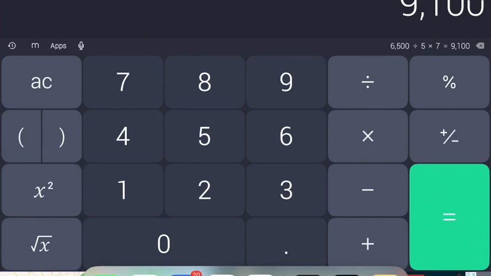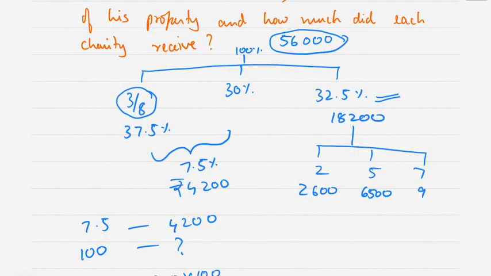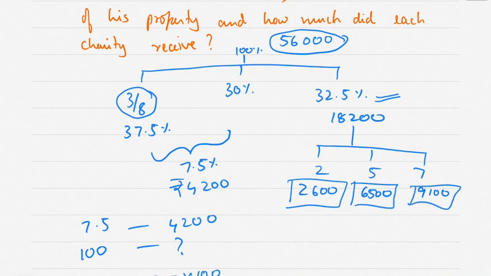It comes to 9,100. So the amounts of charity are 2,600, 6,500 and 9,100. And value of the property is 56,000. So this is the answer.